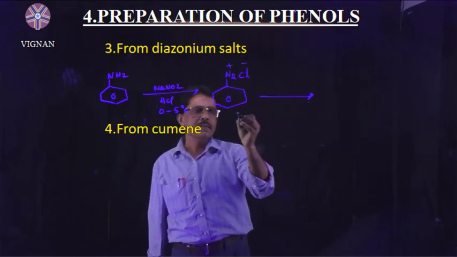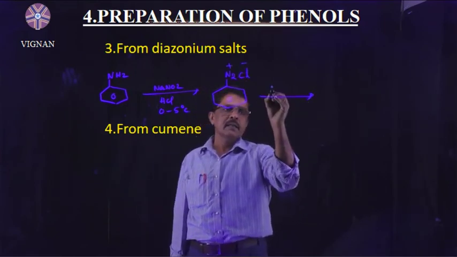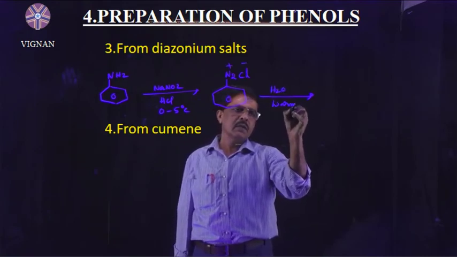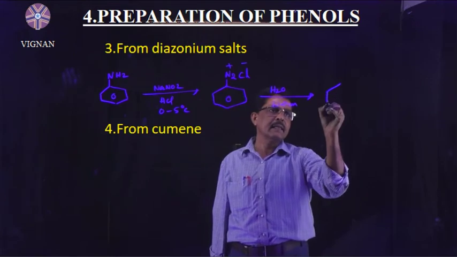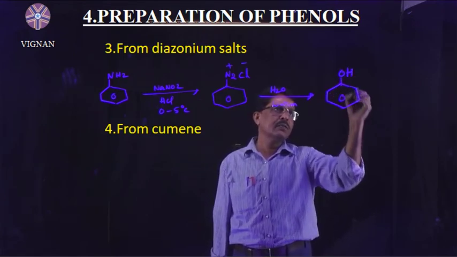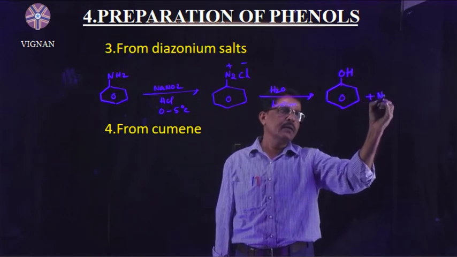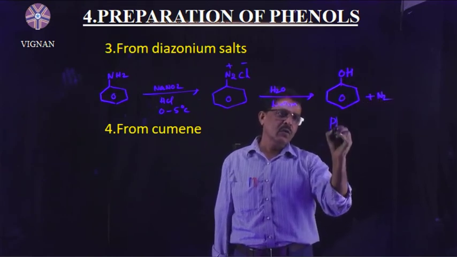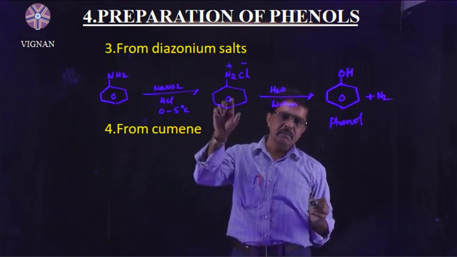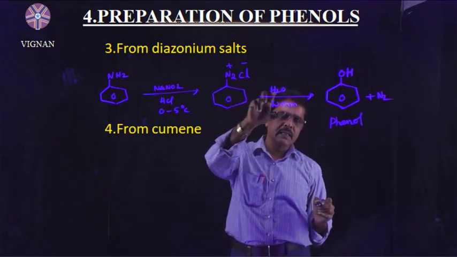Then this benzene diazonium chloride is treated with warm water. Then we will get phenol, C6H5OH, plus N2 is formed. Phenol can be prepared when benzene diazonium chloride is heated with water.